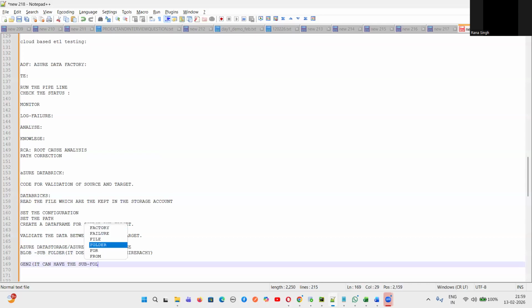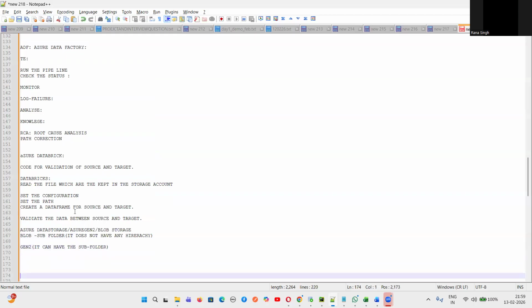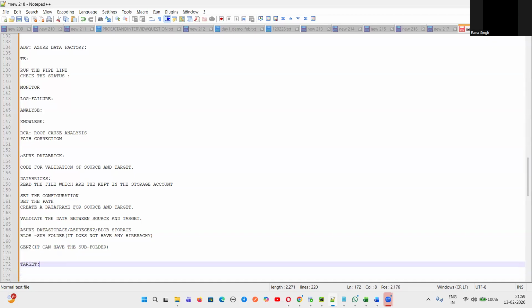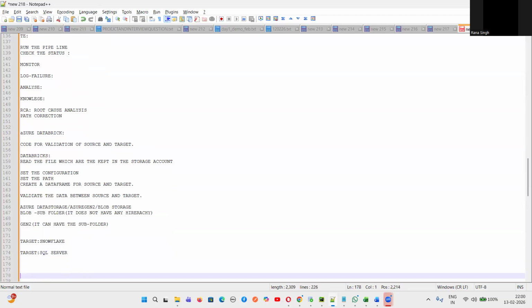So the source files were kept in this data storage, and we were taking the files from the source. For us, the source was in Azure data storage, and the target was also this storage account. If you want to put the target elsewhere, we can select that too. We can take the target as Snowflake, or a cloud-based SQL server. Let's suppose the target is SQL server, but this is not the SQL server installed on our local machine; this is a cloud-based SQL server. And then you will explain the validation part.